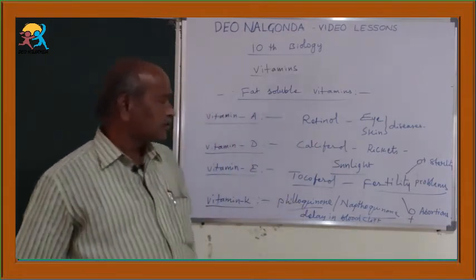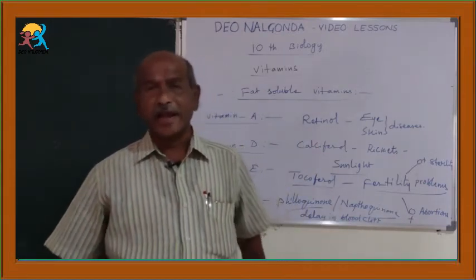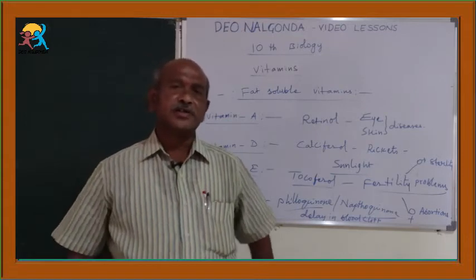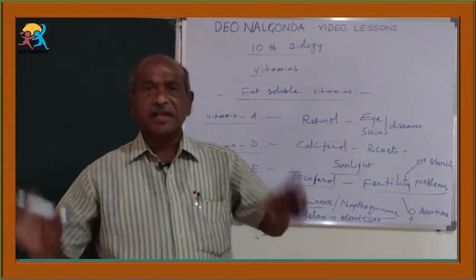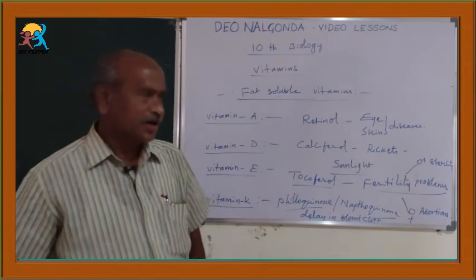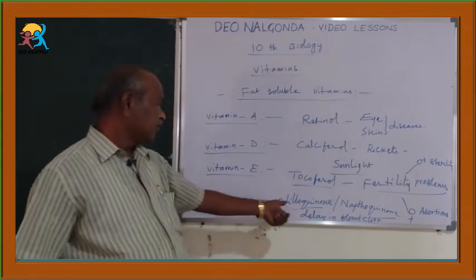So what are the characters? Here the blood clotting is delayed. That's why prolonged bleeding takes place. That is the important character of blood clotting.